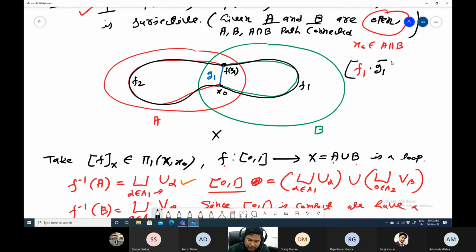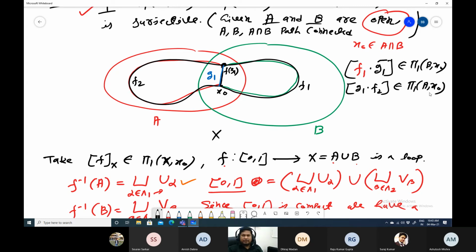Now this one belongs to pi1 of B comma x0, right? Now if we go again to G, and if we go with this F2, then we will get a loop in A. Therefore G1 dot F2 is a loop in A in this figure.